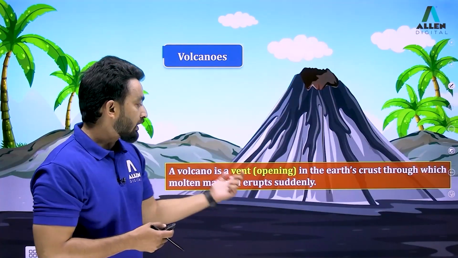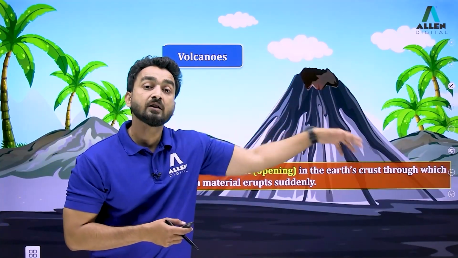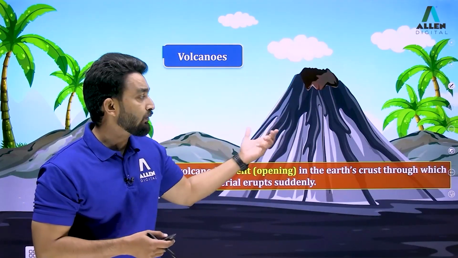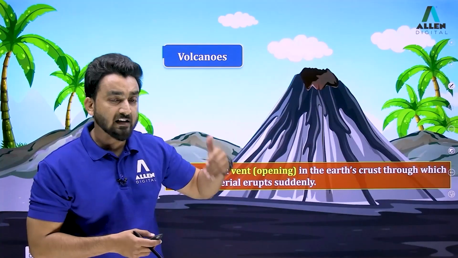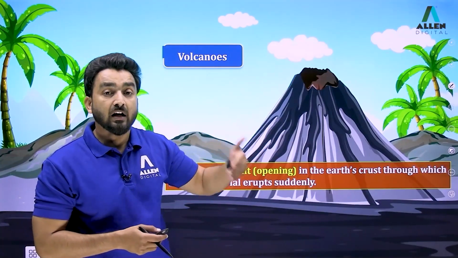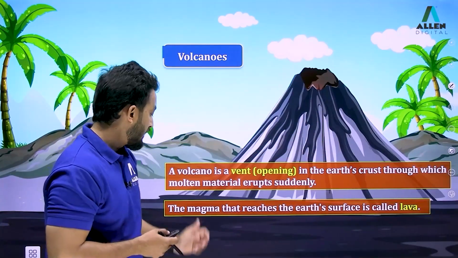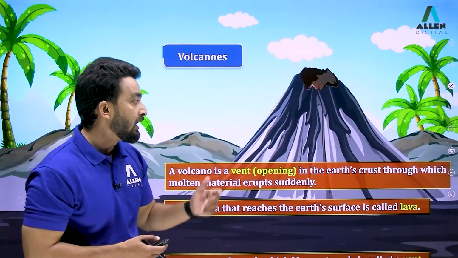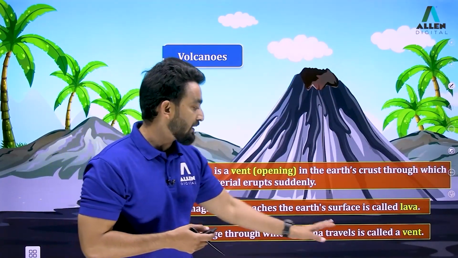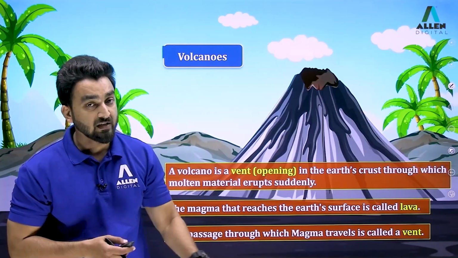Now, a volcano is a vent opening in the earth's crust through which molten material erupts suddenly, right? Any volcano over the earth, like the Barren volcano in India, is the only volcano of India, and it is an active volcano that may erupt in the future also, right? The magma that reaches the earth's surface is called lava. The passage through which magma travels is called a vent, which is connected to the magma chamber beneath the earth.